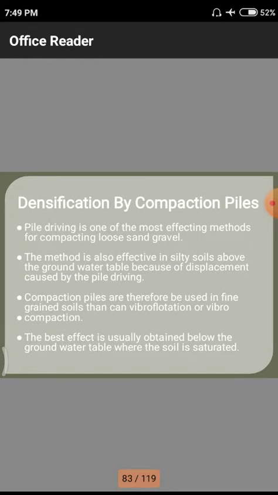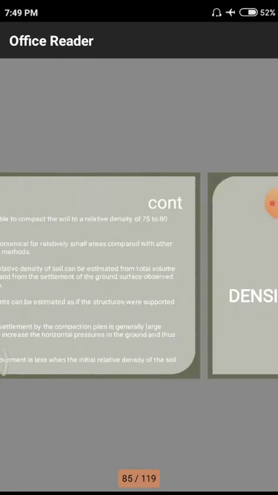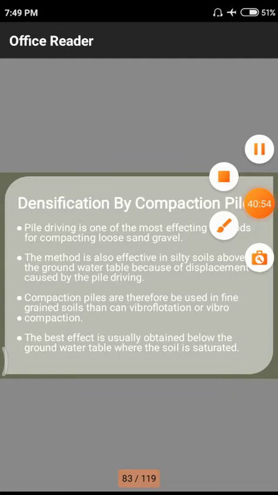Next topic is the densification by compaction piles. This is the densification by compaction piles. These things we will discuss in the next class.